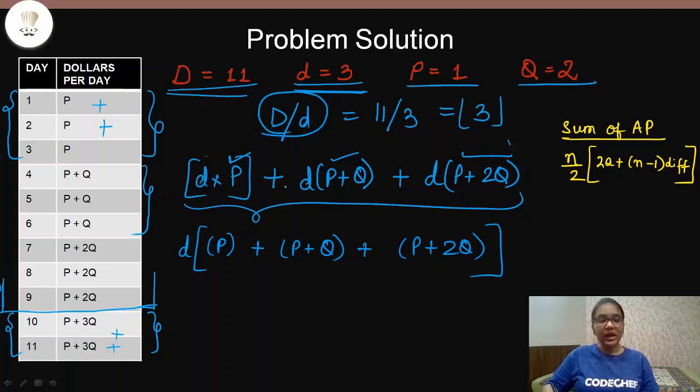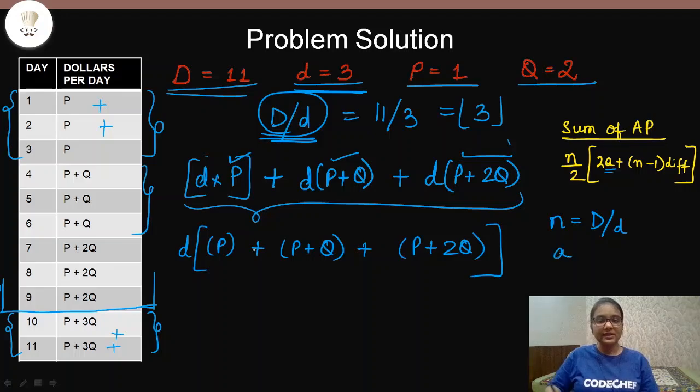So how are we finding out the number of terms? This is our number of terms. That is why our n will be equal to capital D divided by D. That means the number of days for which the heist will go on divided by the interval days, right? So this will form our number of terms. Now the second thing that we need is the first term of the series, because A represents the first term of the AP series, right?